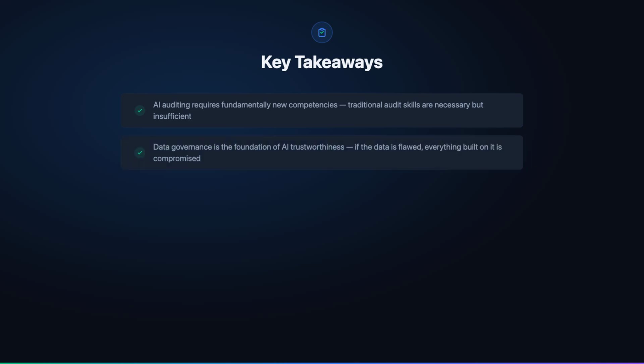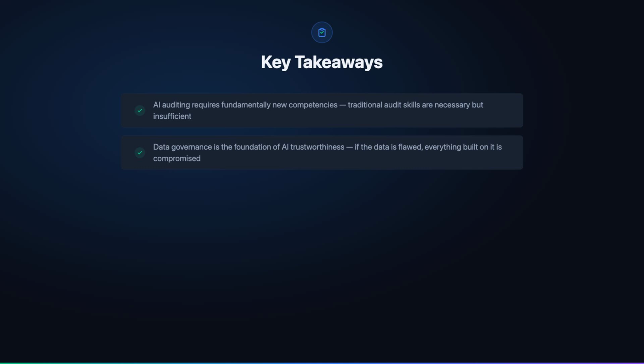Let's close with the most important lessons for ISO 42001 lead auditors. First, AI auditing requires fundamentally new competencies. Traditional management system audit skills are necessary but insufficient. You need to understand AI technologies, AI-specific risks, and emerging AI regulations. The lead auditor who approaches an AI audit with only traditional skills will miss critical nonconformities.